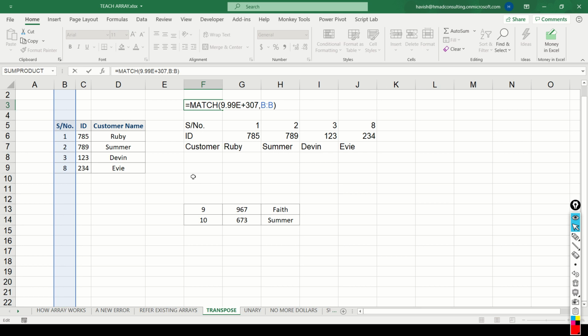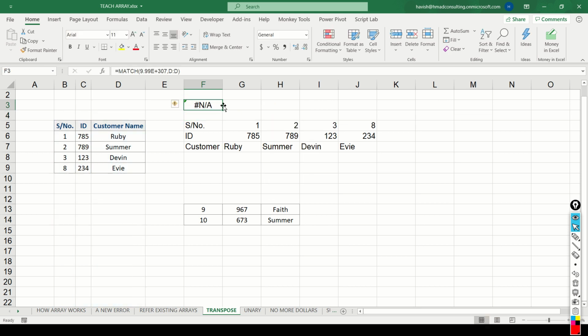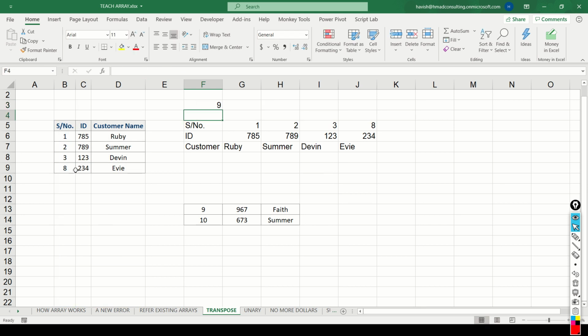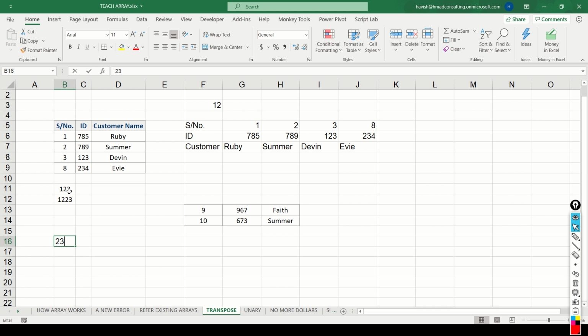Now don't bother with the formula. Just remember this as a generic formula. Whenever you write this particular formula saying match 9.99e plus 307 and you select a column, it will always tell you which is the last row with a number in it. Remember, it doesn't work with text values. If I do it with column D, you notice that it comes as an NA because there are no numbers here. But if I do it with column B, it tells me that the 9th row is the last row. And if you notice, if I put some more numbers, it will always tell me that in this case, the 16th row is the last row with a number in it.